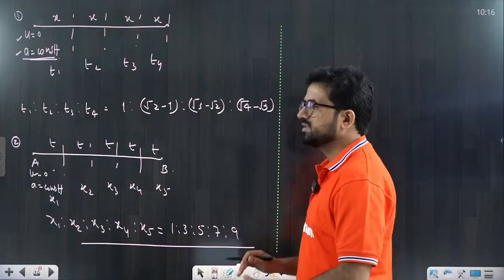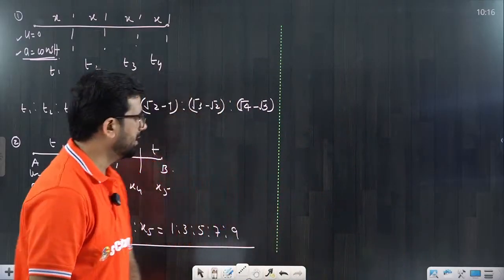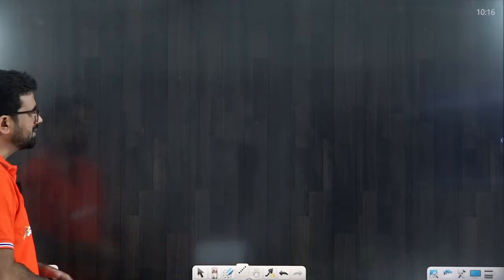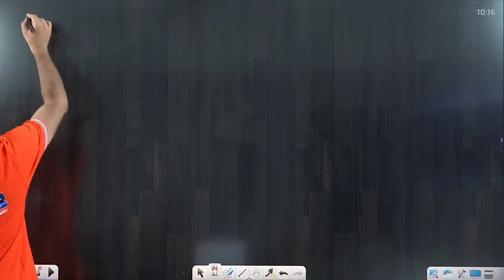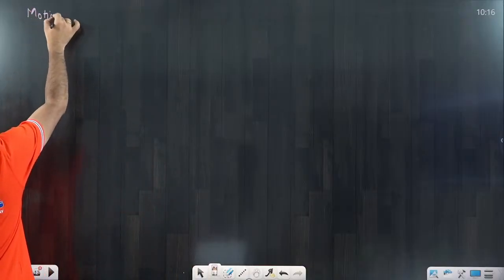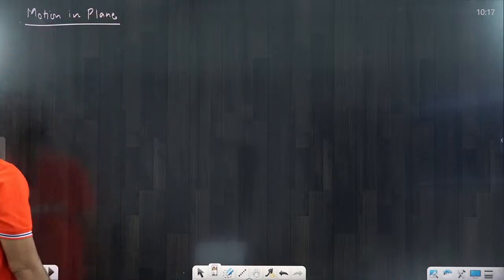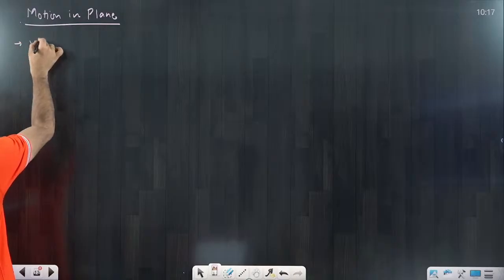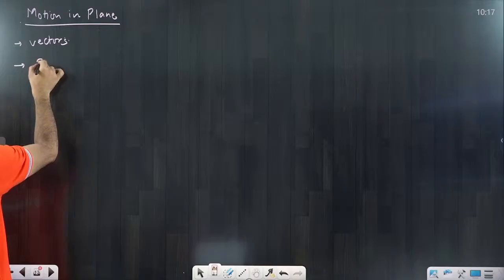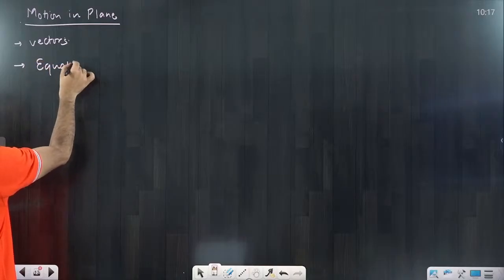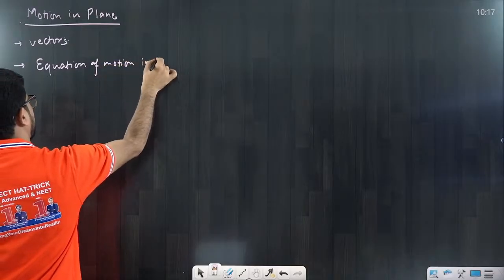Okay, this was the first chapter we are discussing, and there are a lot of things there. With time we can discuss further. So I am now taking the second chapter, that is motion in a plane. Motion in plane. When we are talking about motion in plane, you have to focus on a few things. Very first thing is vectors, and actually equations of motion in vector form